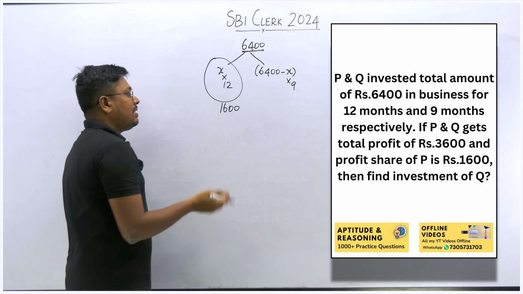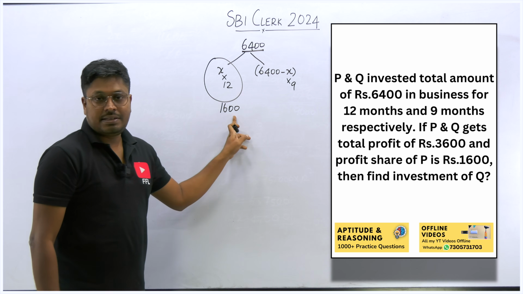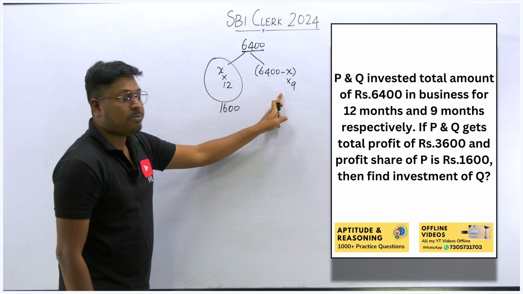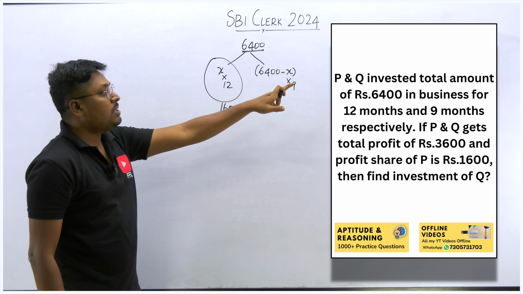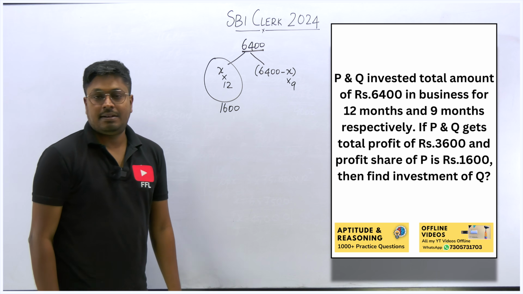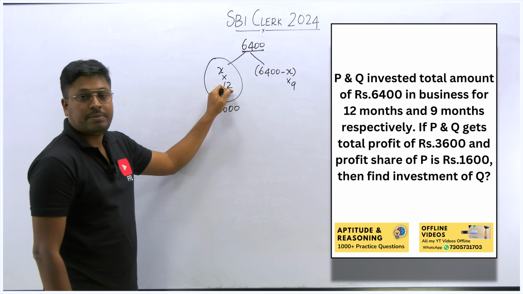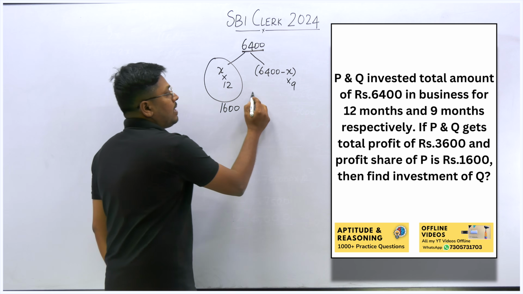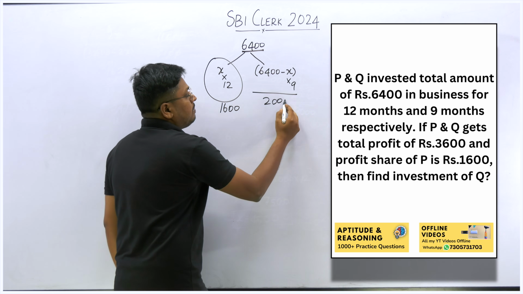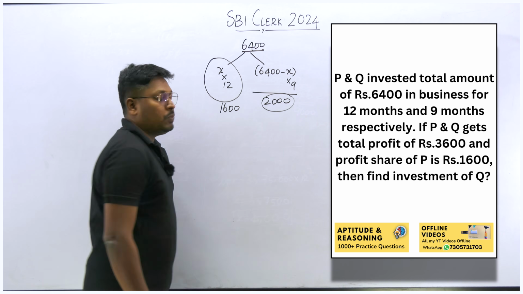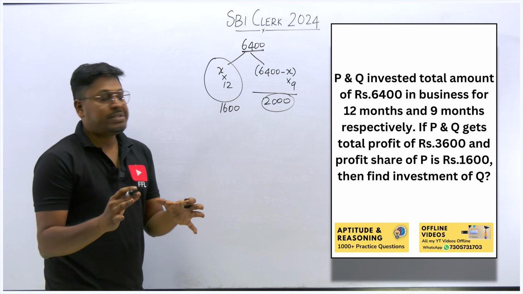So friends, understand one thing: if one person's profit is given, then finding the other person's profit is easy. Why? Because we know the total profit is 3,600. So out of 3,600, if 1,600 is the profit of the person P, then the remaining 2,000 will be the profit of the person Q. Right? So now just the equation part alone.